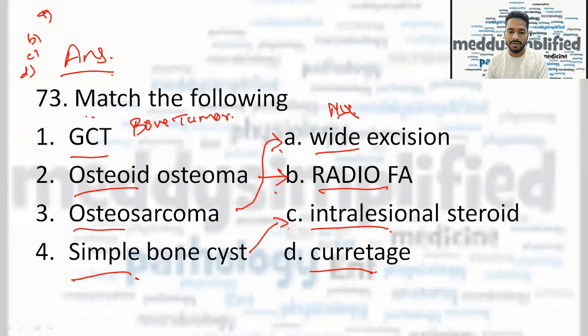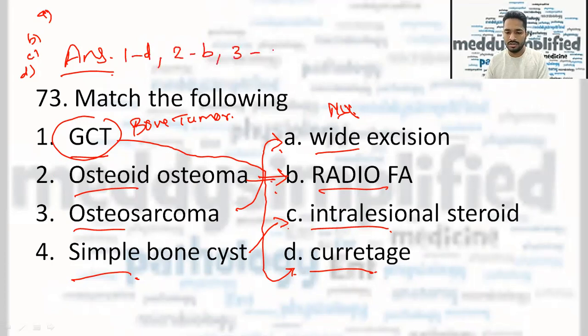So definitely the remaining is GCT, for which we will do curettage. So the correct answer here is that 1 is D, 2 is B, 3 is A, and 4 is C. So this is the correct sequence according to my knowledge.